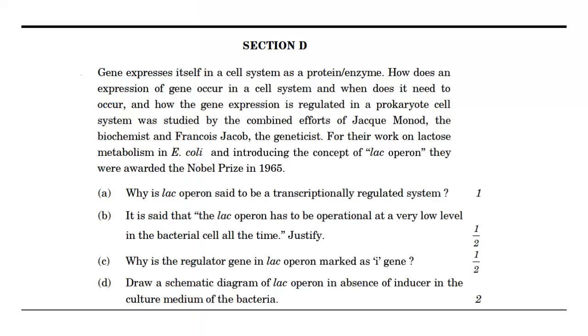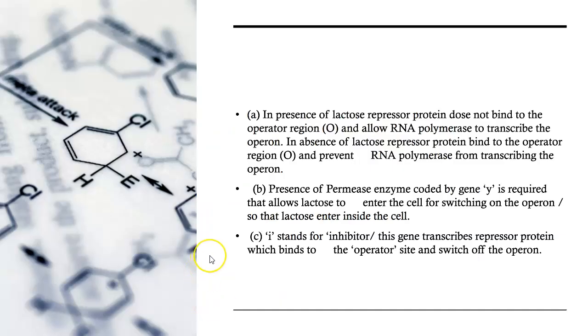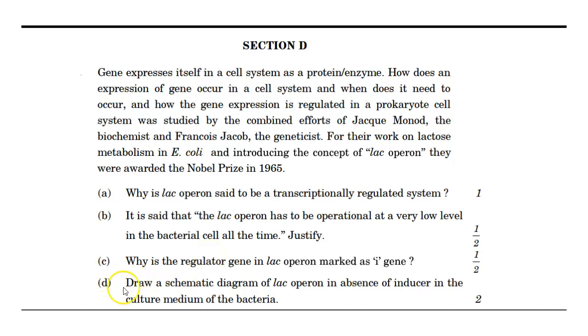If lactose is present, the scene is different. If lactose is absent, then the whole process is different. I will club this diagrammatic representation answer for D and A together. So we will discuss it together and then jump into the answers for B and C.